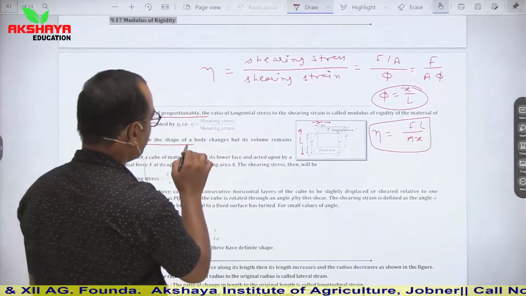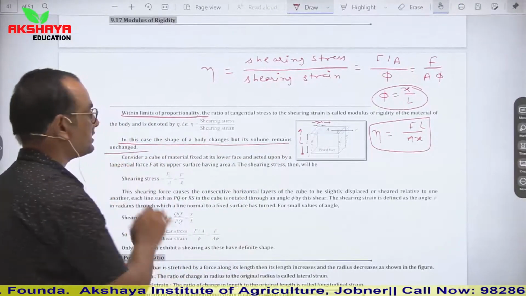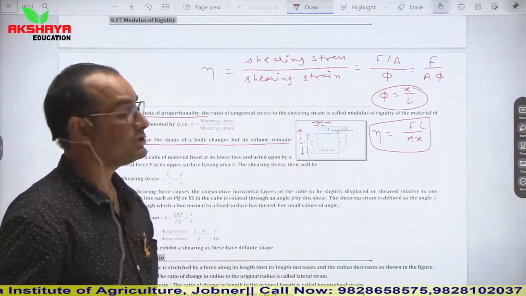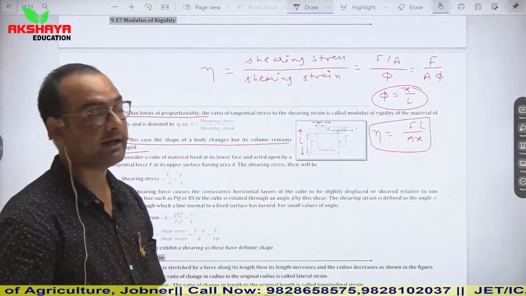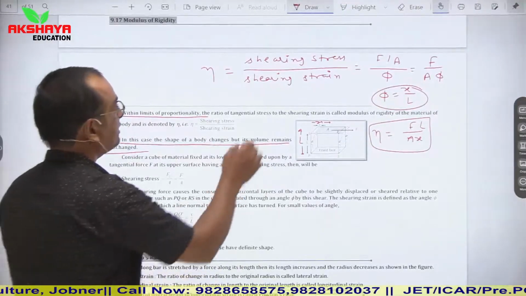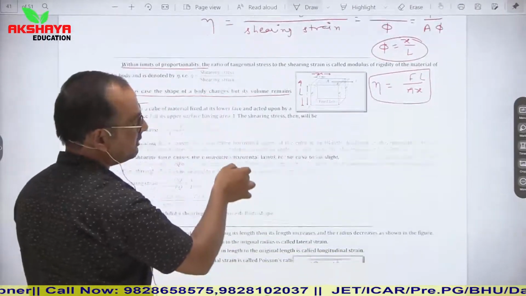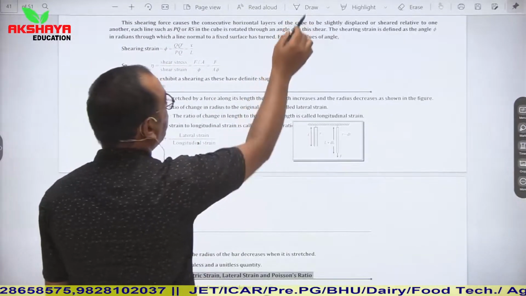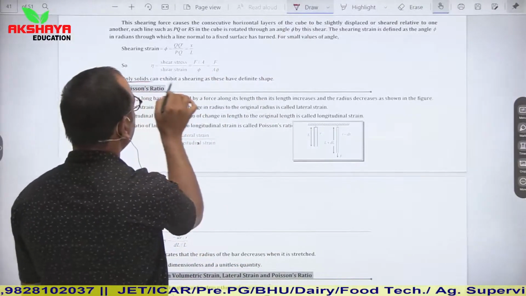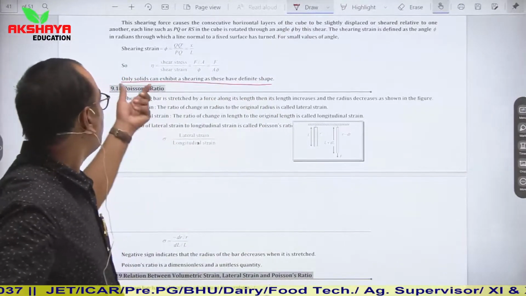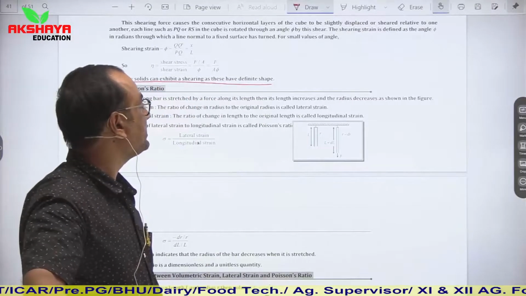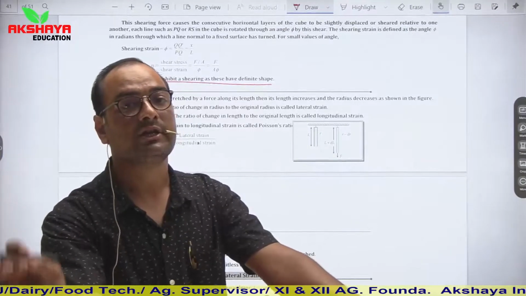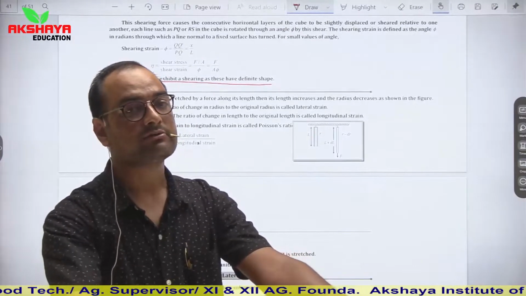In this case, the shape of the body changes, but its volume remains unchanged. So in case of rigidity, we can clearly see that its shape will change, but volume will remain unchanged. I have explained this mathematical form. Now, only solids can exhibit shearing as they have definite shapes. So, children, which objects will show rigidity? Those with a definite shape, and only solids have definite shapes.